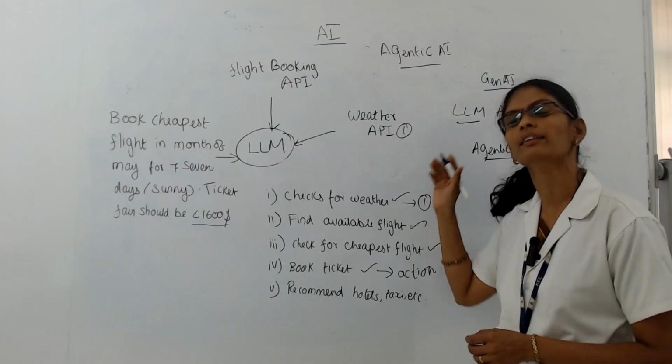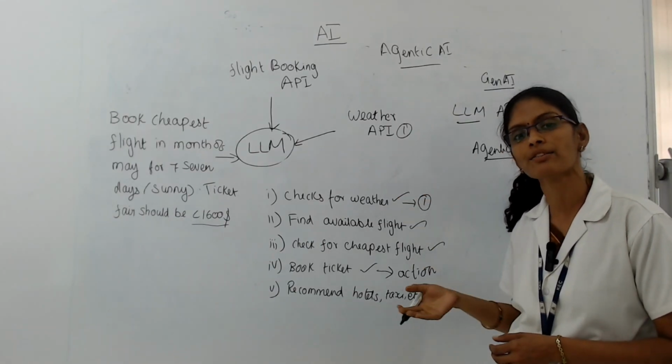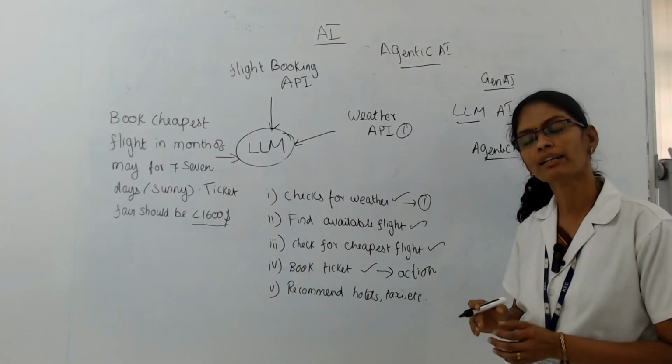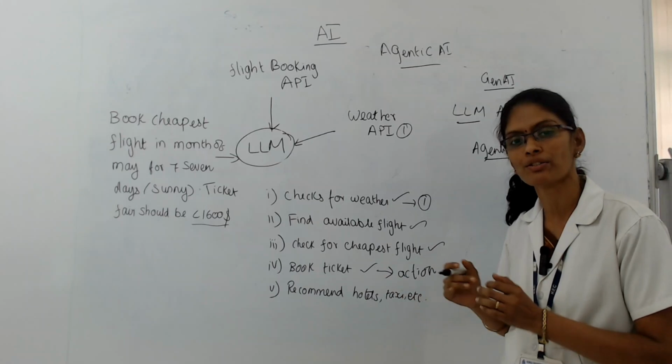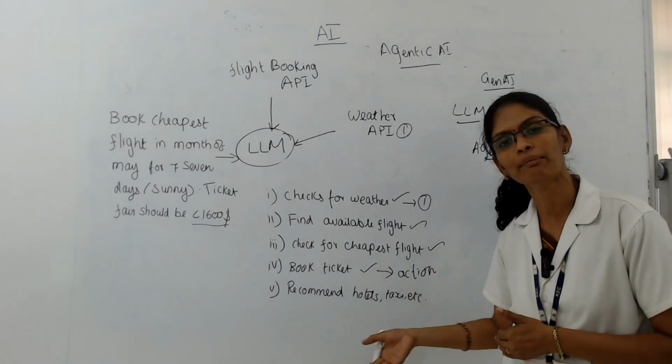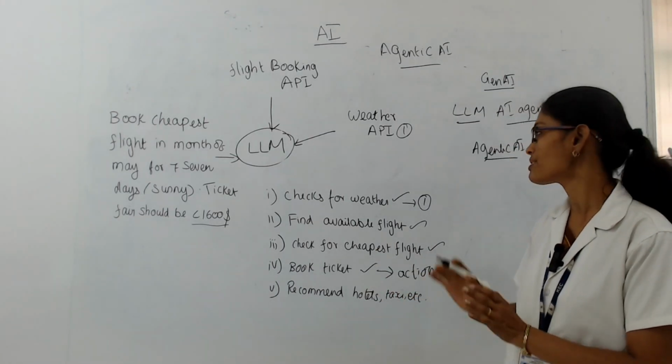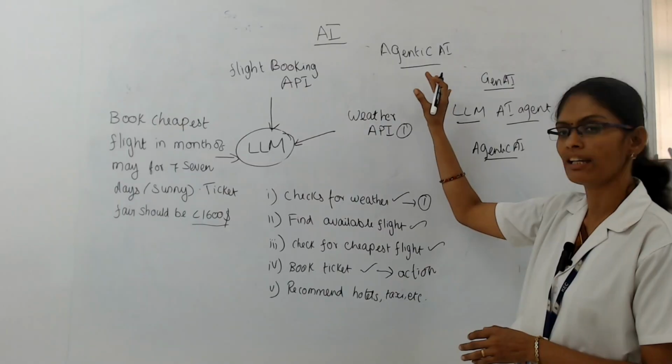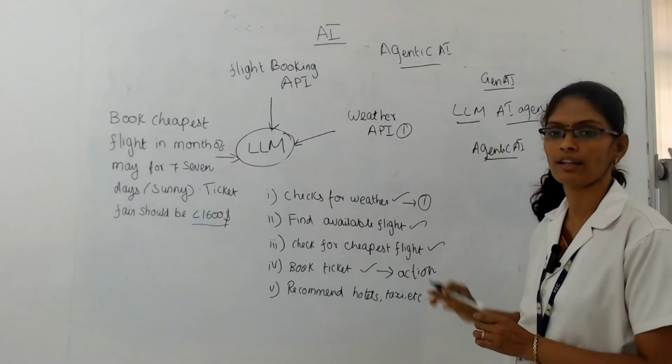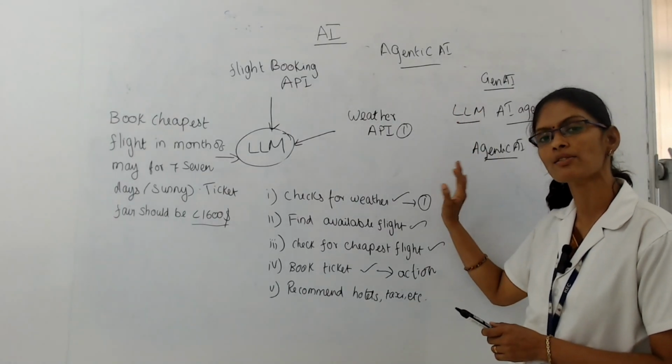Agentic AI, like an AI agent, will perform actions based on the data, but it will perform n number of actions. It will make n number of recommendations based on the data. So this is the difference between Gen AI, AI agent and agentic AI. Hope you are clear with this concept. Thank you.